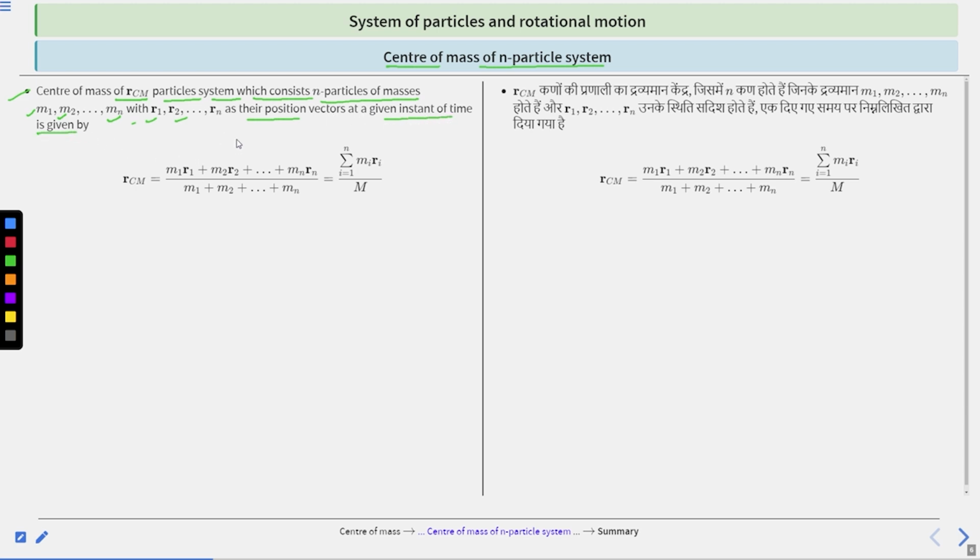In that case, the center of mass of n particle system we have to calculate from this formula.